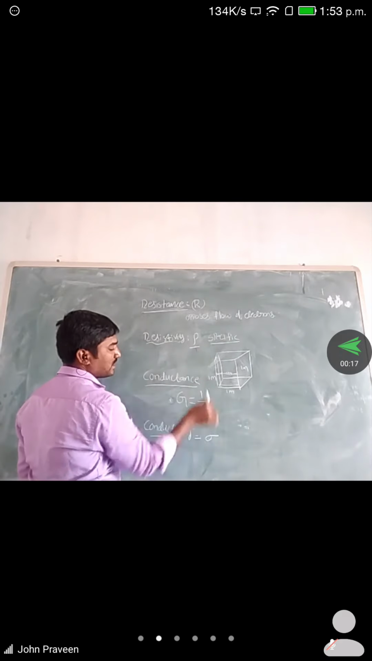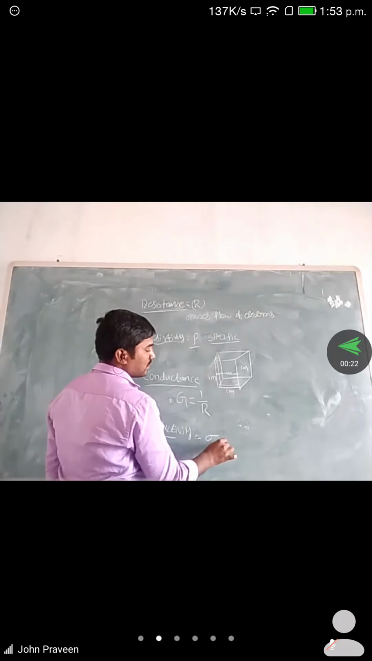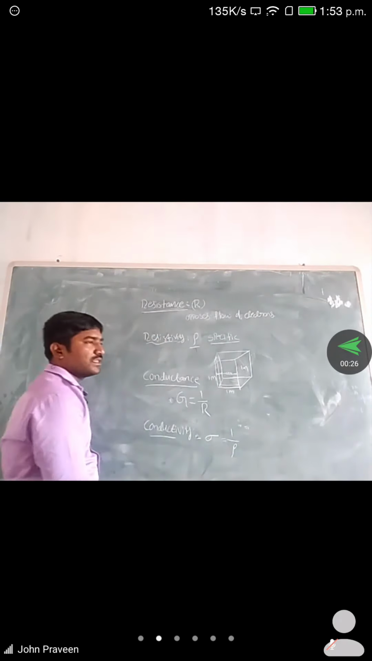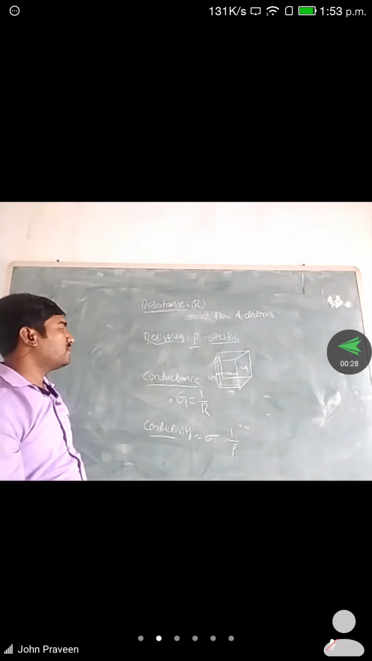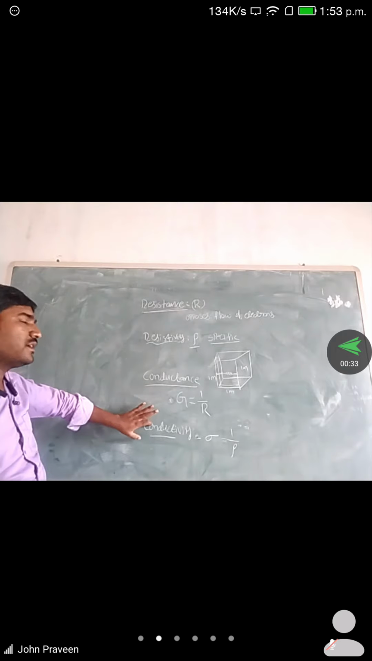Here we represent resistivity with rho, and here we represent conductivity with sigma. Sigma is equals to 1 by rho. So these are the formulas we use for resistance, resistivity, conductance and conductivity.